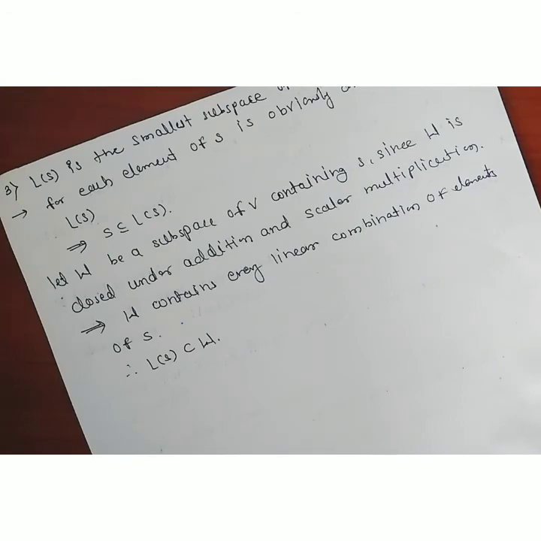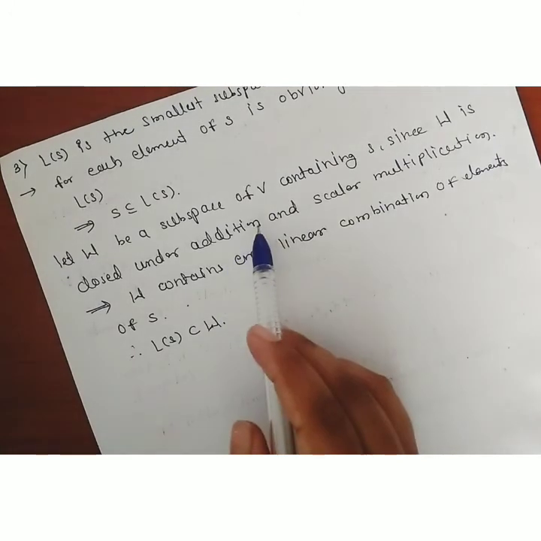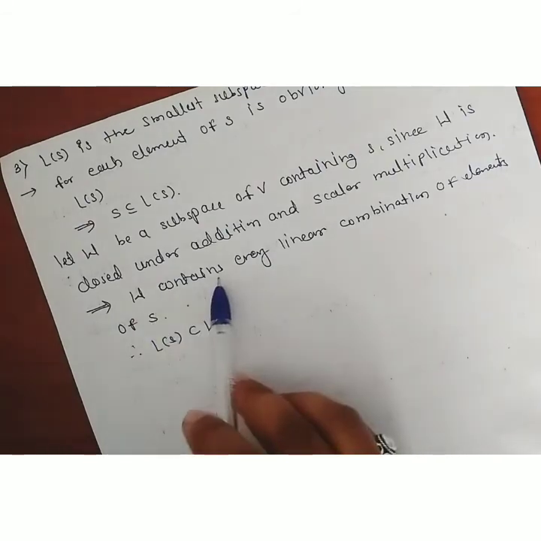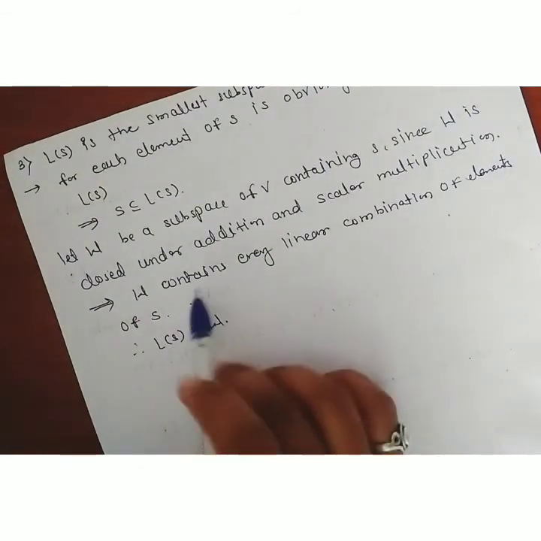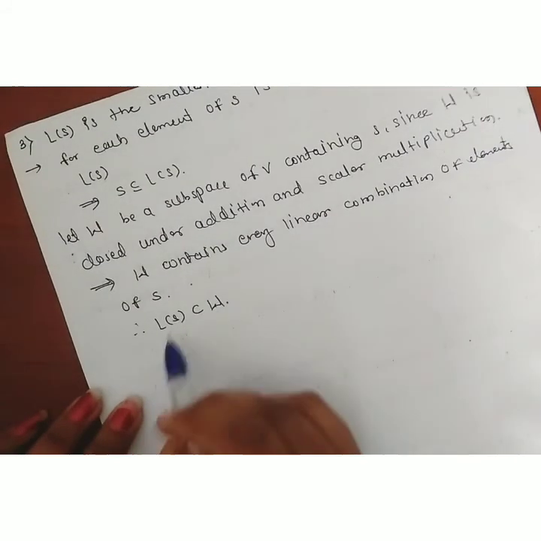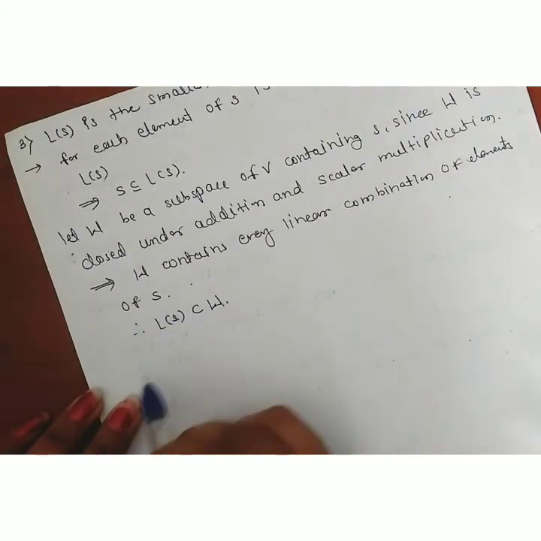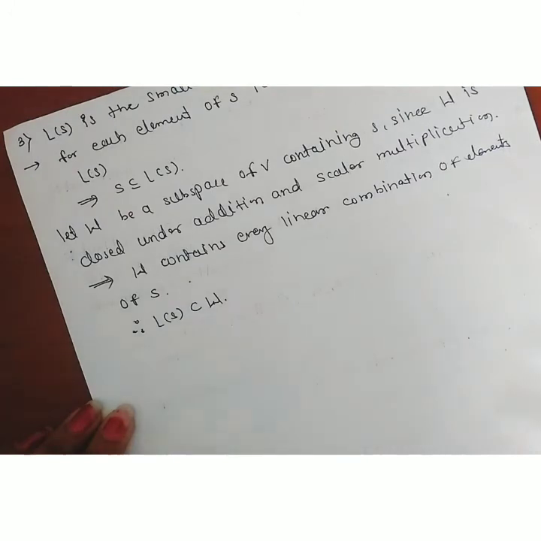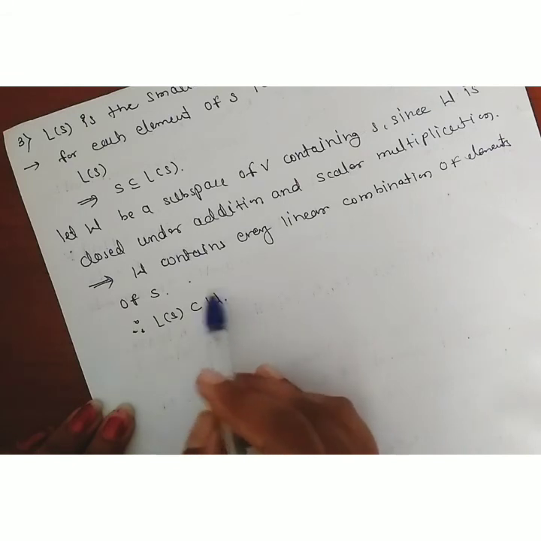Since W itself is a subspace, it is closed under addition and scalar multiplication. Therefore W contains all linear combinations of the elements of S. This implies W contains L of S, since the set of linear combinations is nothing but L of S. Therefore L of S is contained in W. L of S is a subspace of the vector space V, and W is also a subspace of V. Therefore L of S is smaller than W.